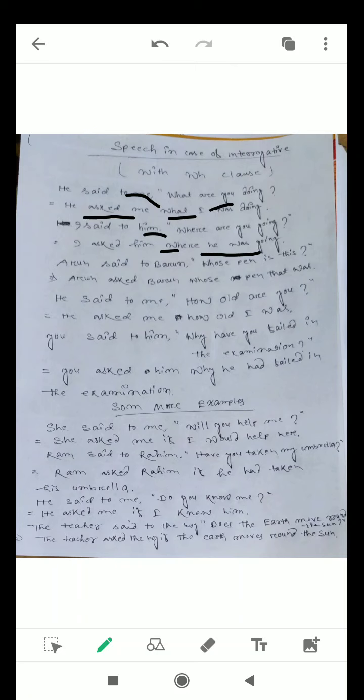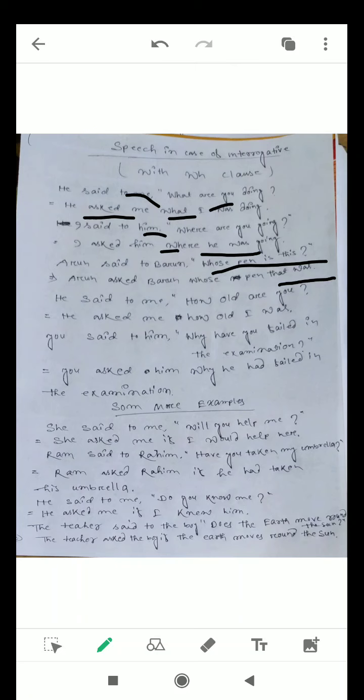Next example, Arun said to Barun, "Whose pen is this?" Arun asked Barun or Arun inquired of Barun whose pen that was. If you write whose pen was that, then it would be again an interrogative sentence and the answer would be wrong.